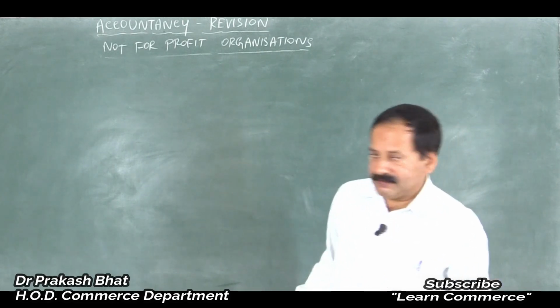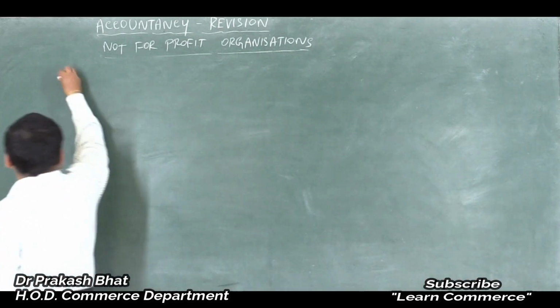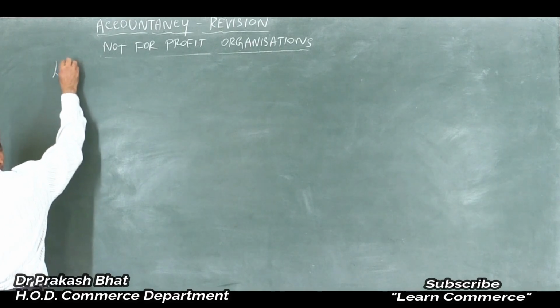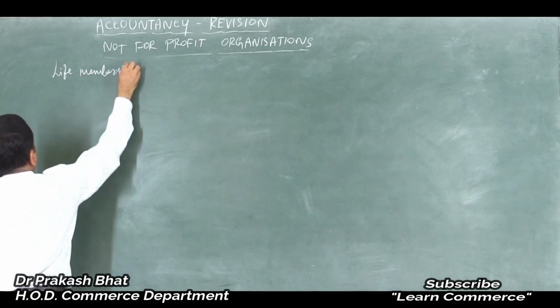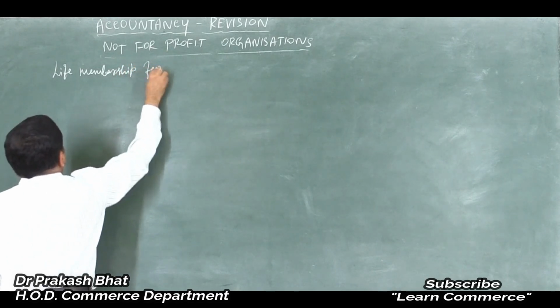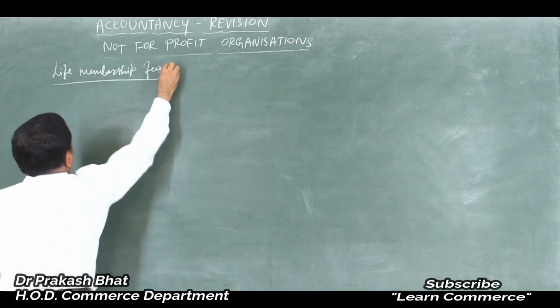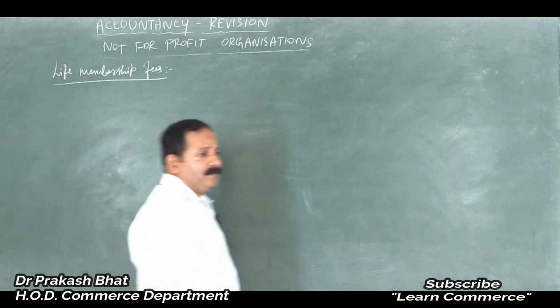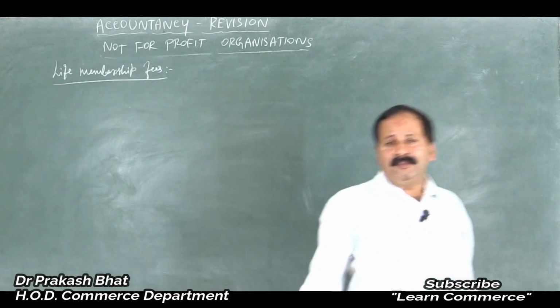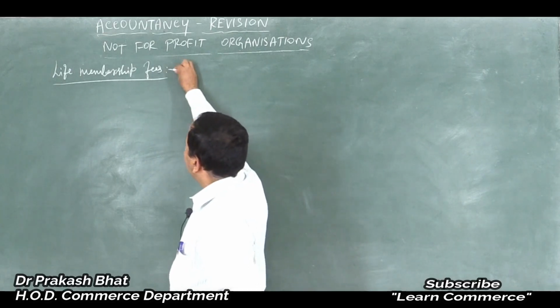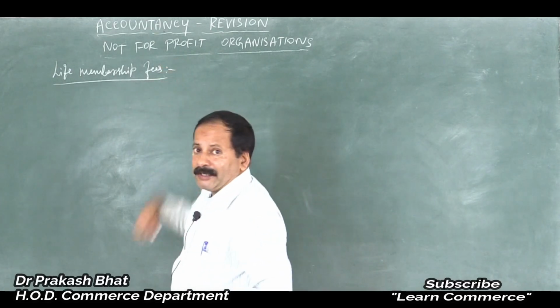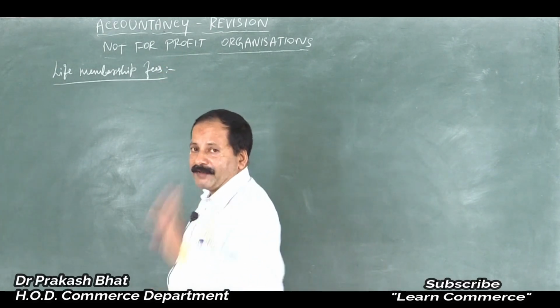Life membership fees. Life membership fees is the amount received from the members at a time, ad hoc, for the lifetime.